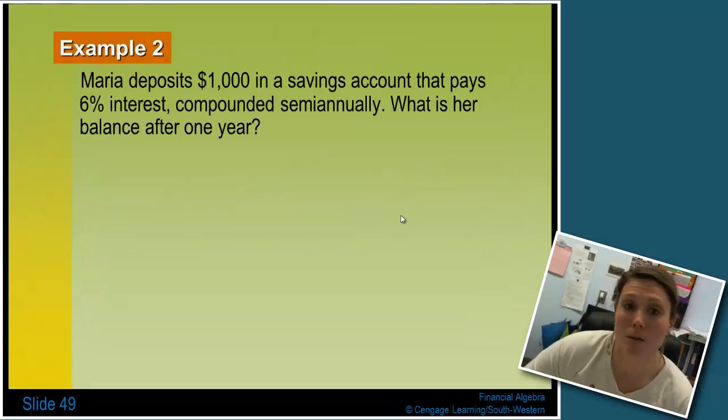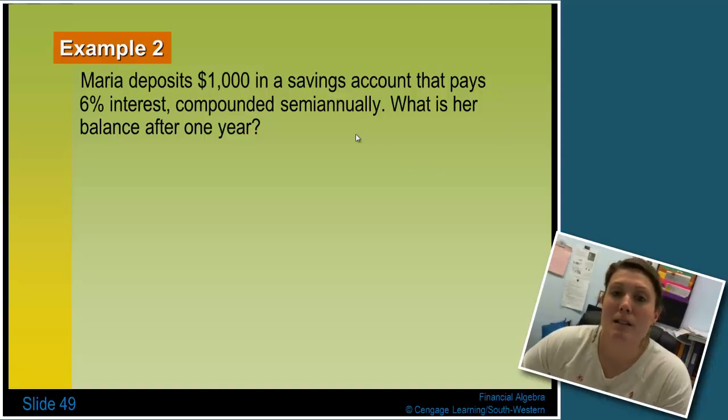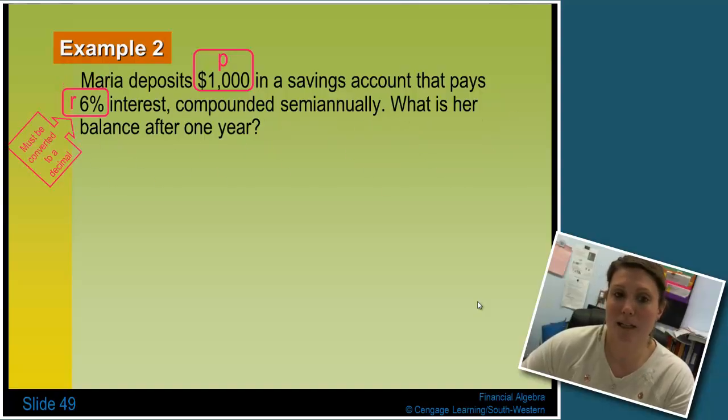Example 2, we get back into all numbers, so we actually will end up with a dollar amount here. Maria deposits $1,000 in a savings account that pays 6% interest, compounded semi-annually. What is her balance after 1 year? Well, my principal for this is $1,000. My rate is 6%, and again, we have to convert that to a decimal.